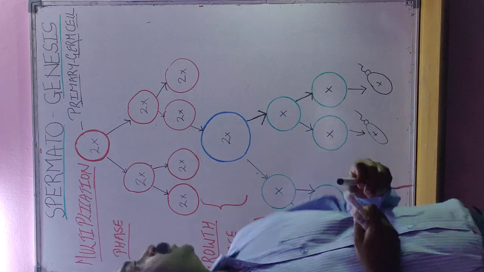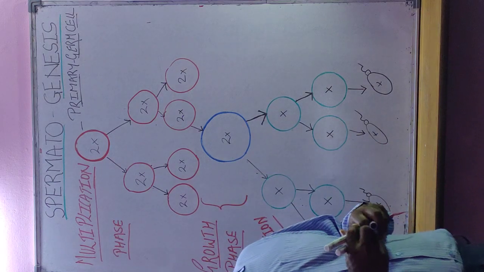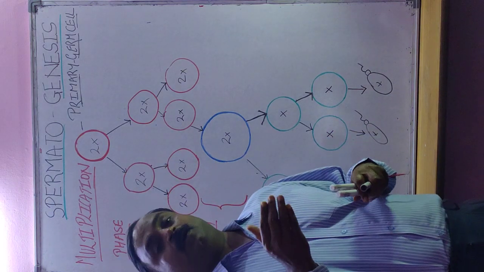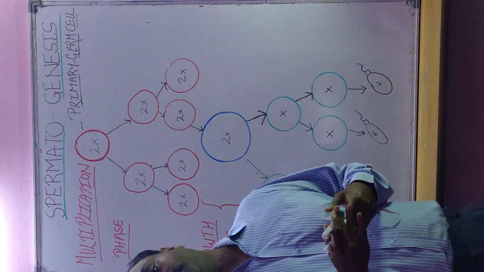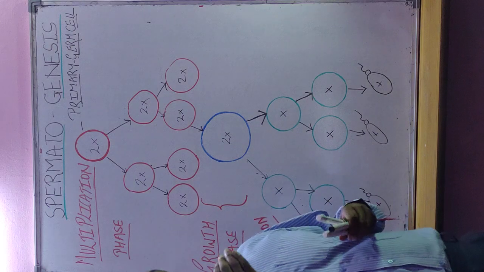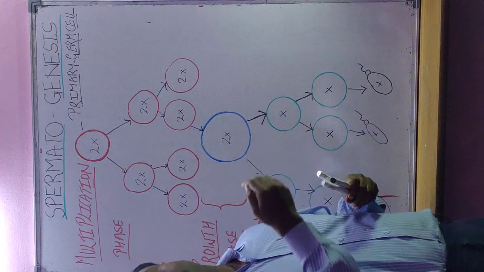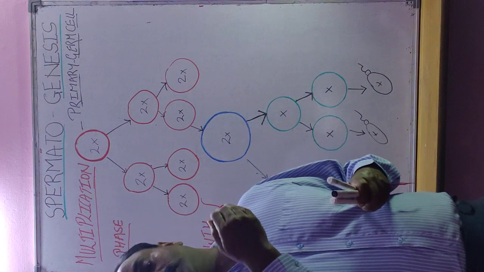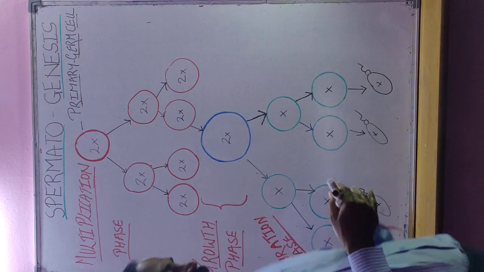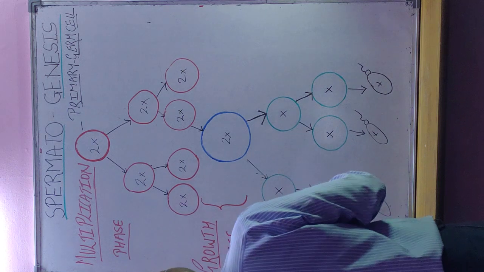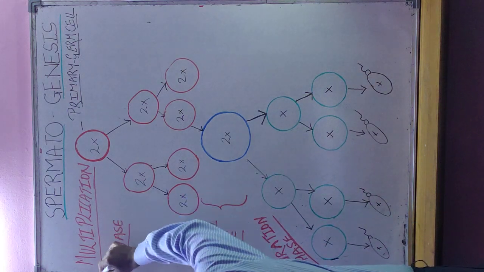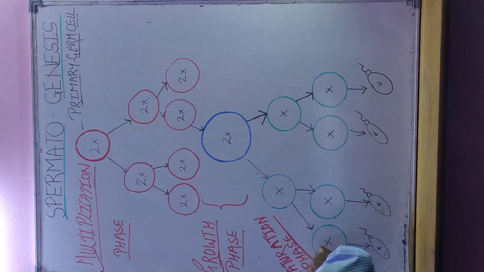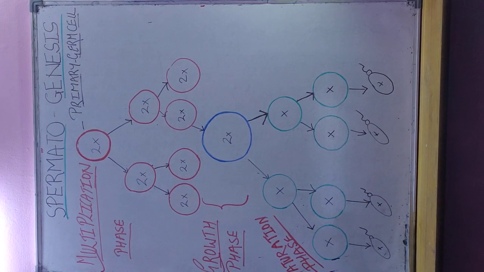Now we are studying spermatogenesis. It is a very important topic related to the male reproductive system. Spermatogenesis means the development or production of sperm in the testes. The parallel and opposite process is oogenesis. Both these processes are completed in three stages. The first phase is the multiplication phase, the second is the growth phase, and the third is the maturation phase.